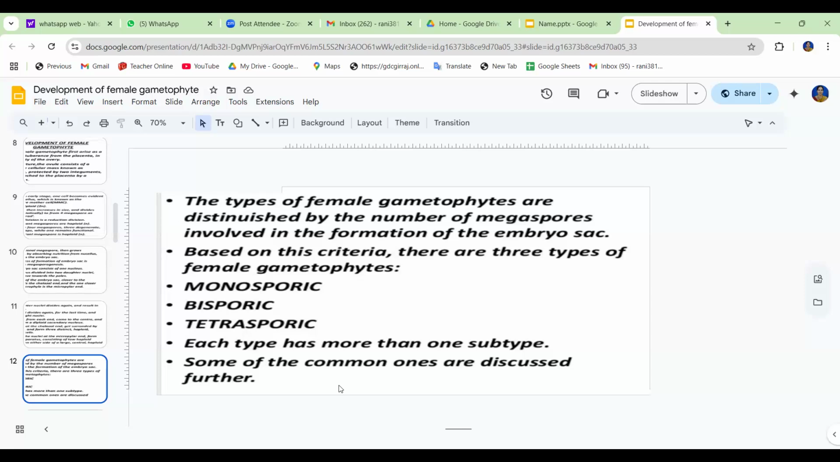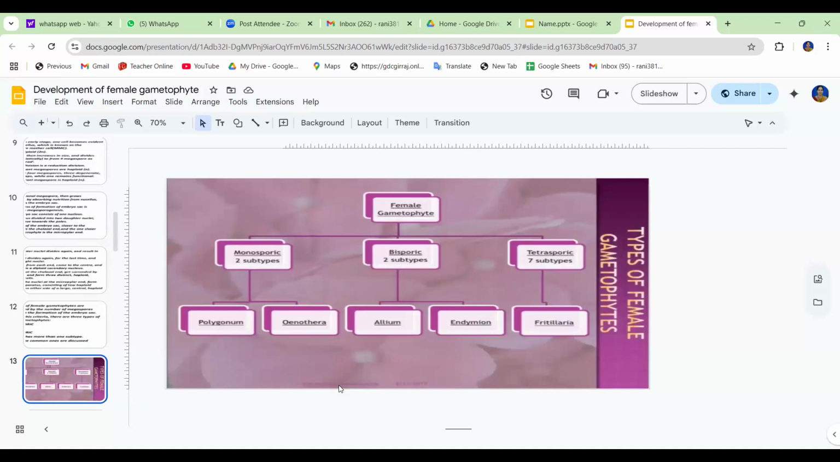So some of the common types are discussed in class. This is the complete list of the types of female gametophytes: monosporic, bisporic, and tetrasporic. In monosporic, it is divided into two subtypes. The first one is the Polygonum type, and the remaining one is the Oenothera type. The bisporic type is also divided into two subtypes: Allium type and Endymion type.